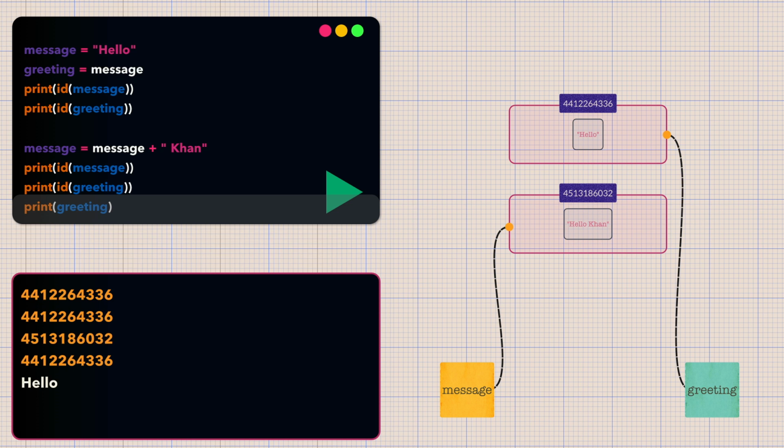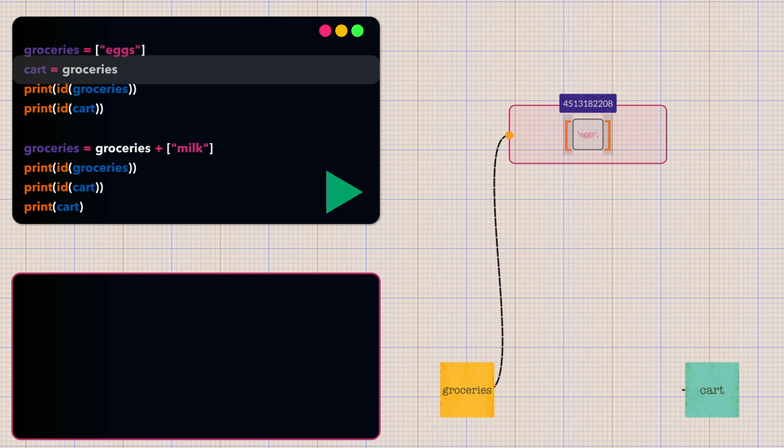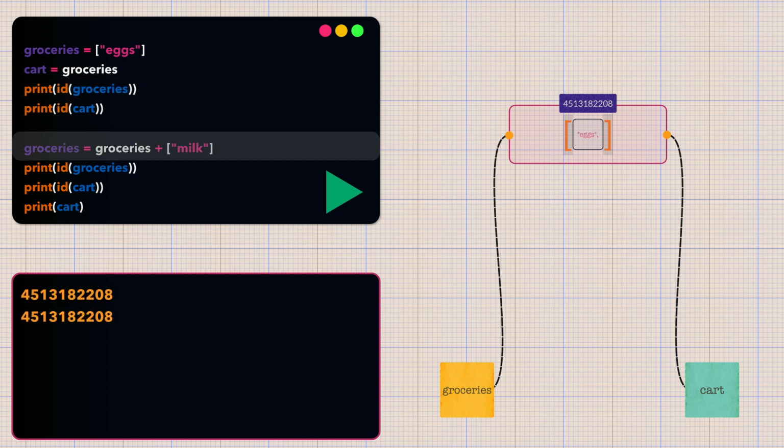But this feature of rebinding is not exclusive to just immutable objects. Even mutable objects like dictionary and list have it. Let's consider another example, but this time we would be using a list. Python creates a list object containing eggs in memory and creates a reference called groceries that points to it. Python then creates a new reference called cart that points to the exact same list object that groceries is pointing to. Both variables now reference the identical list object, which we could verify using our id function.